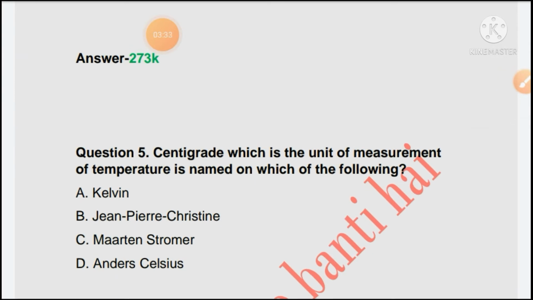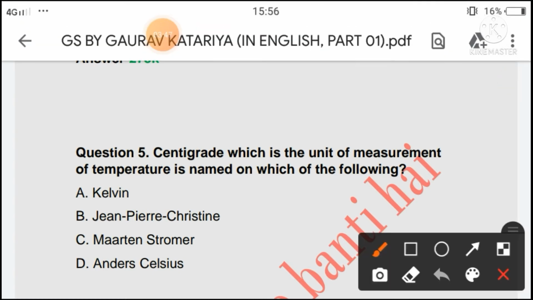Next question is centigrade, which is the unit of measurement of temperature, is named after which of the following? Kelvin, Jean-Pierre Christin, Martin Strömer or Anders Celsius. So the right answer of this question is option D, Anders Celsius.